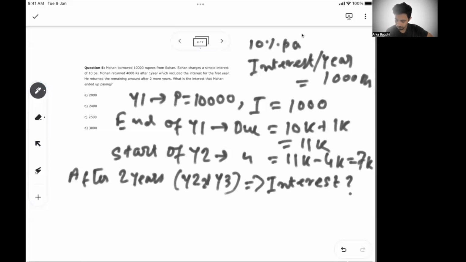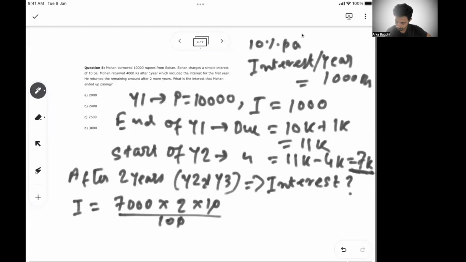So interest we know normally gets calculated on principal. So principal means what is due, because Mohan has returned 4,000 rupees. So your principal is no more 10,000. It is now 7,000. So 7,000 into 2 into 10 by 100, so 1,400 rupees is your interest. Okay? So Mohan has to return the whole money. So he has to pay this 1,400 rupees as interest.